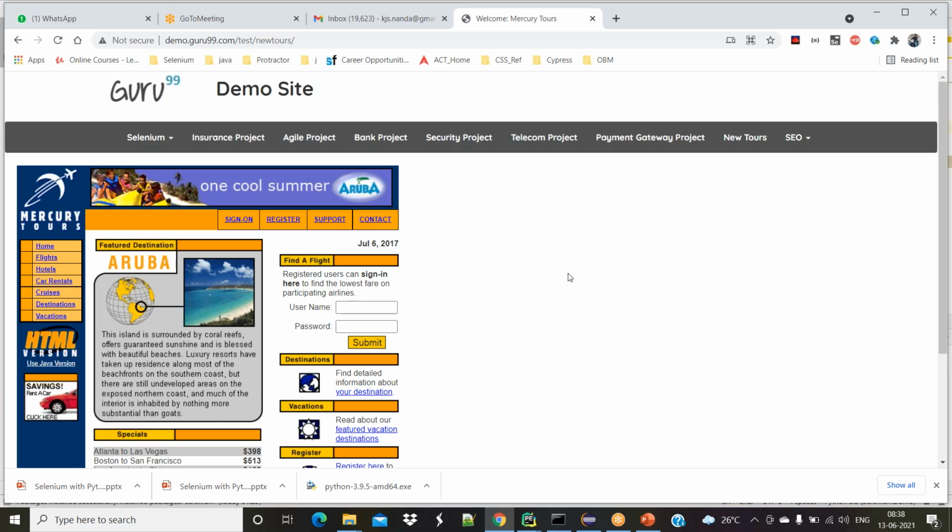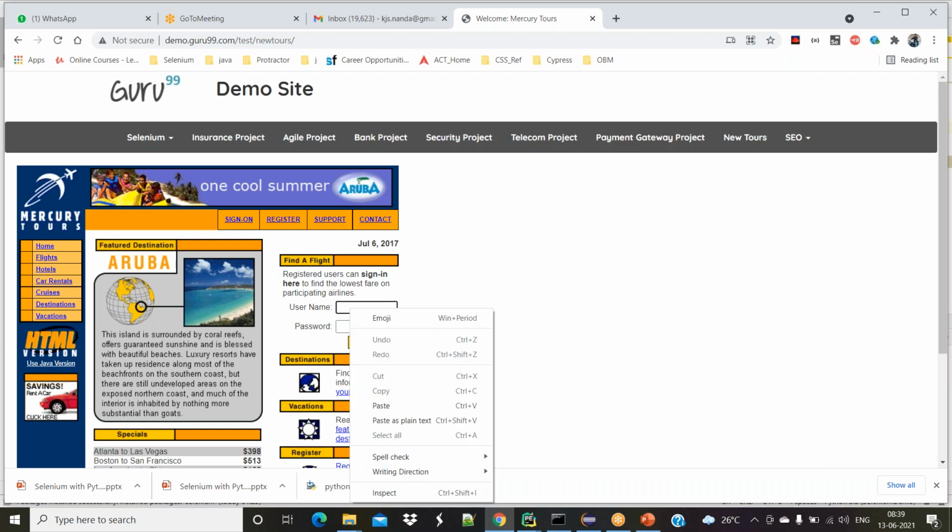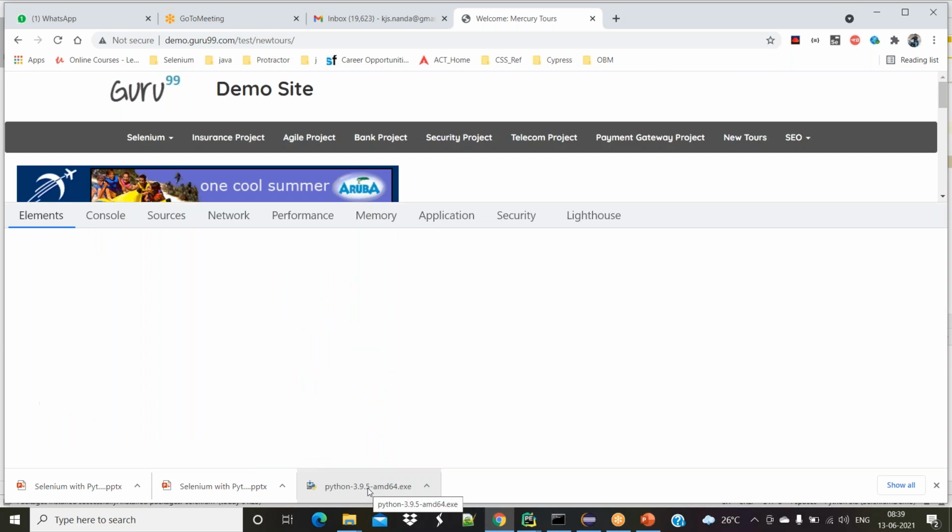So how can I find the location of this field? How can I find the path to this particular username field? If you want to find the path, just right click on it and inspect that element.